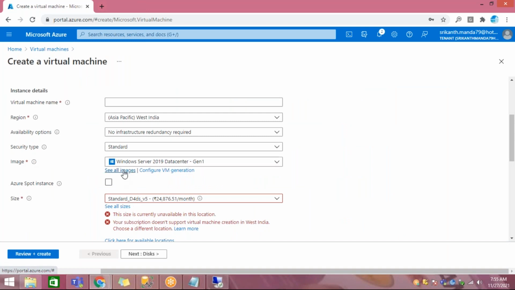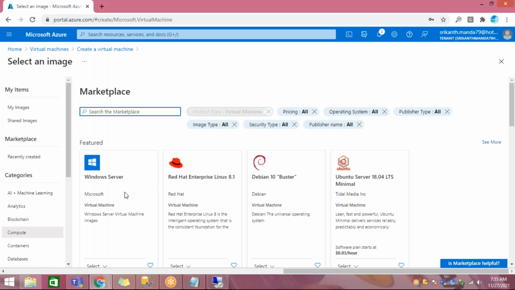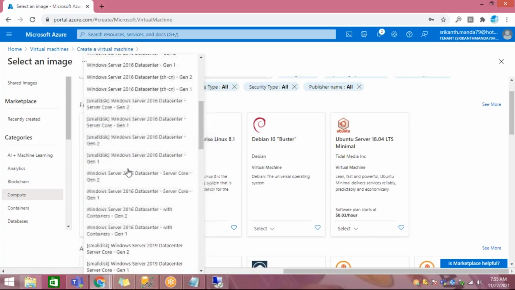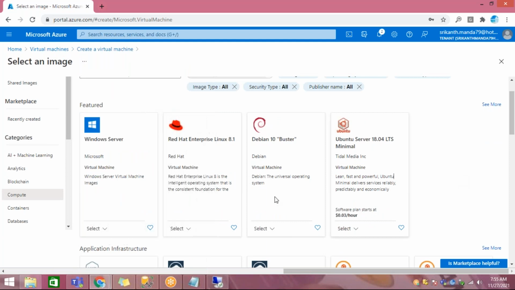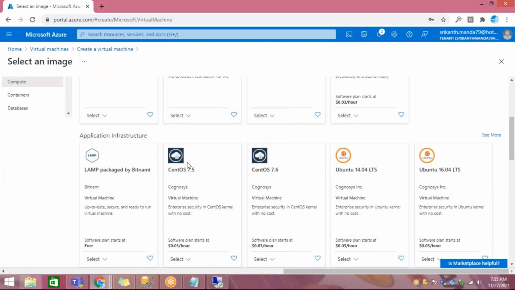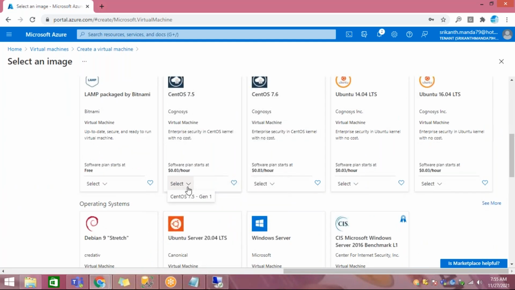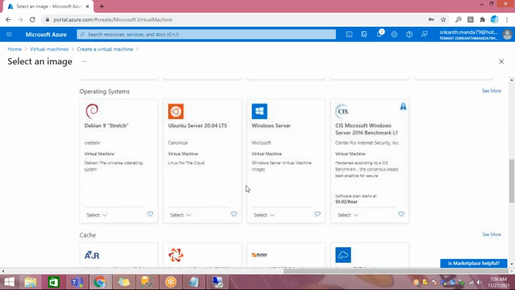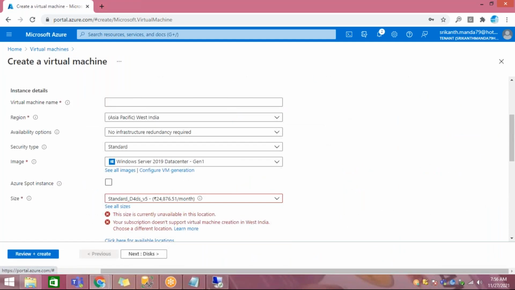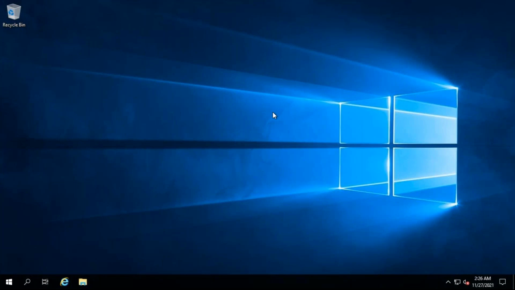But I have directly taken Windows. In Windows you have these many options, but Linux has its own operating systems. CentOS here also. This is how you do it. Now you can create that Linux. So you have Windows virtual machines and Linux also.